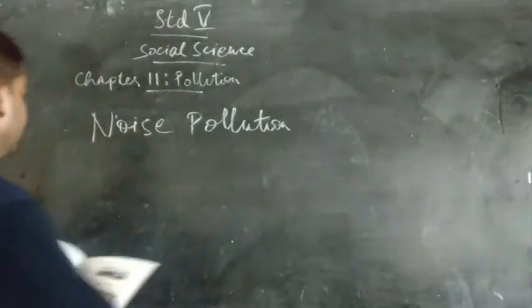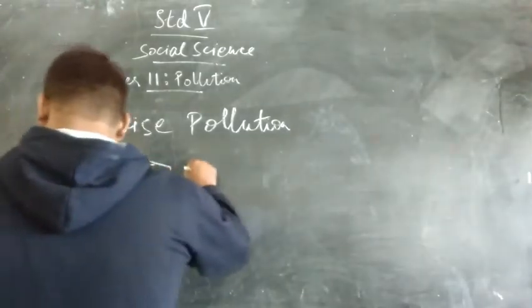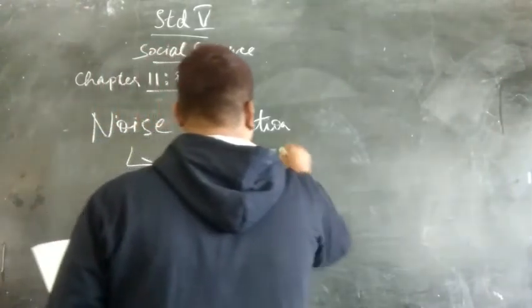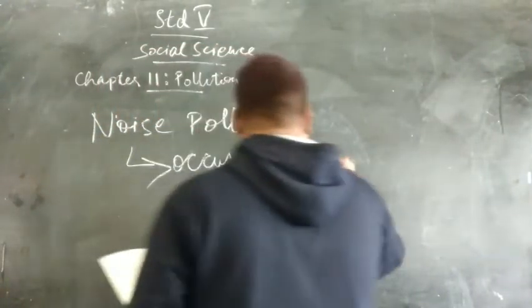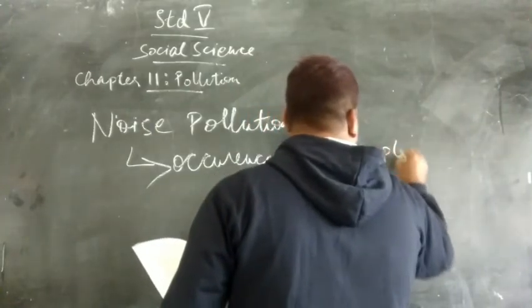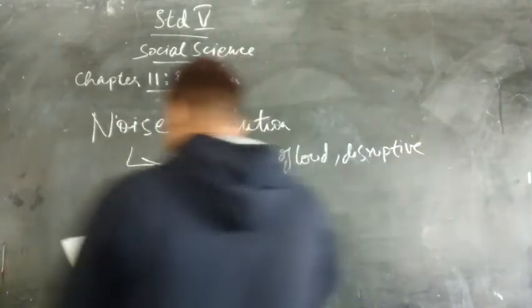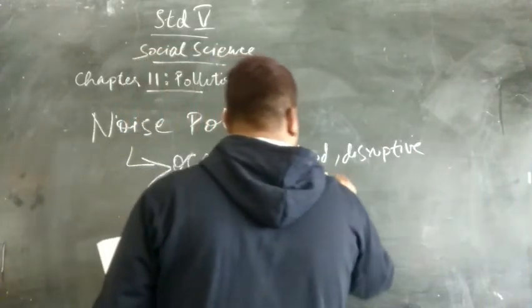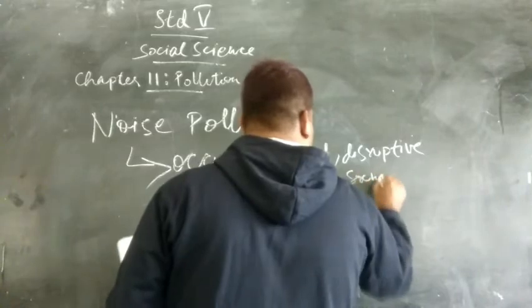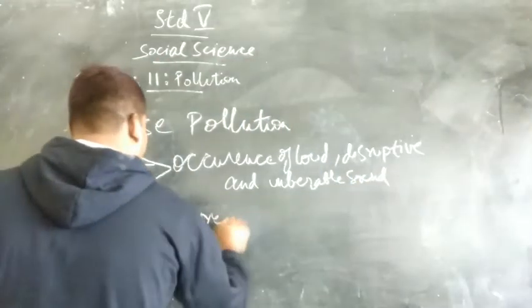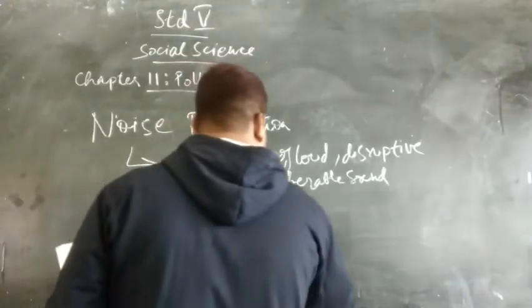So, noise pollution means when a lot of loud, disruptive, very irritating and unbearable sound, which you cannot bear, is produced. We call this noise pollution. And noise pollution is measured in decibels.